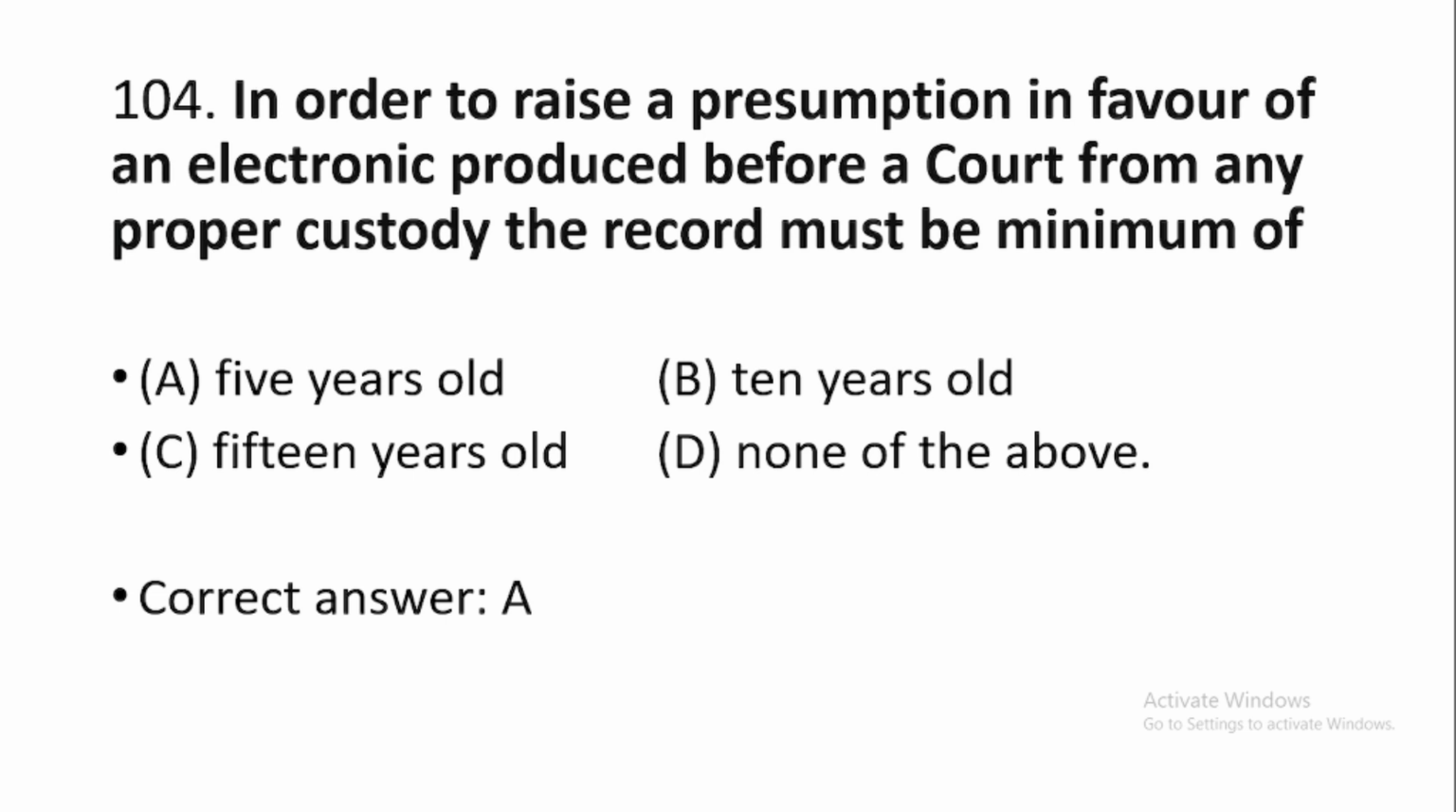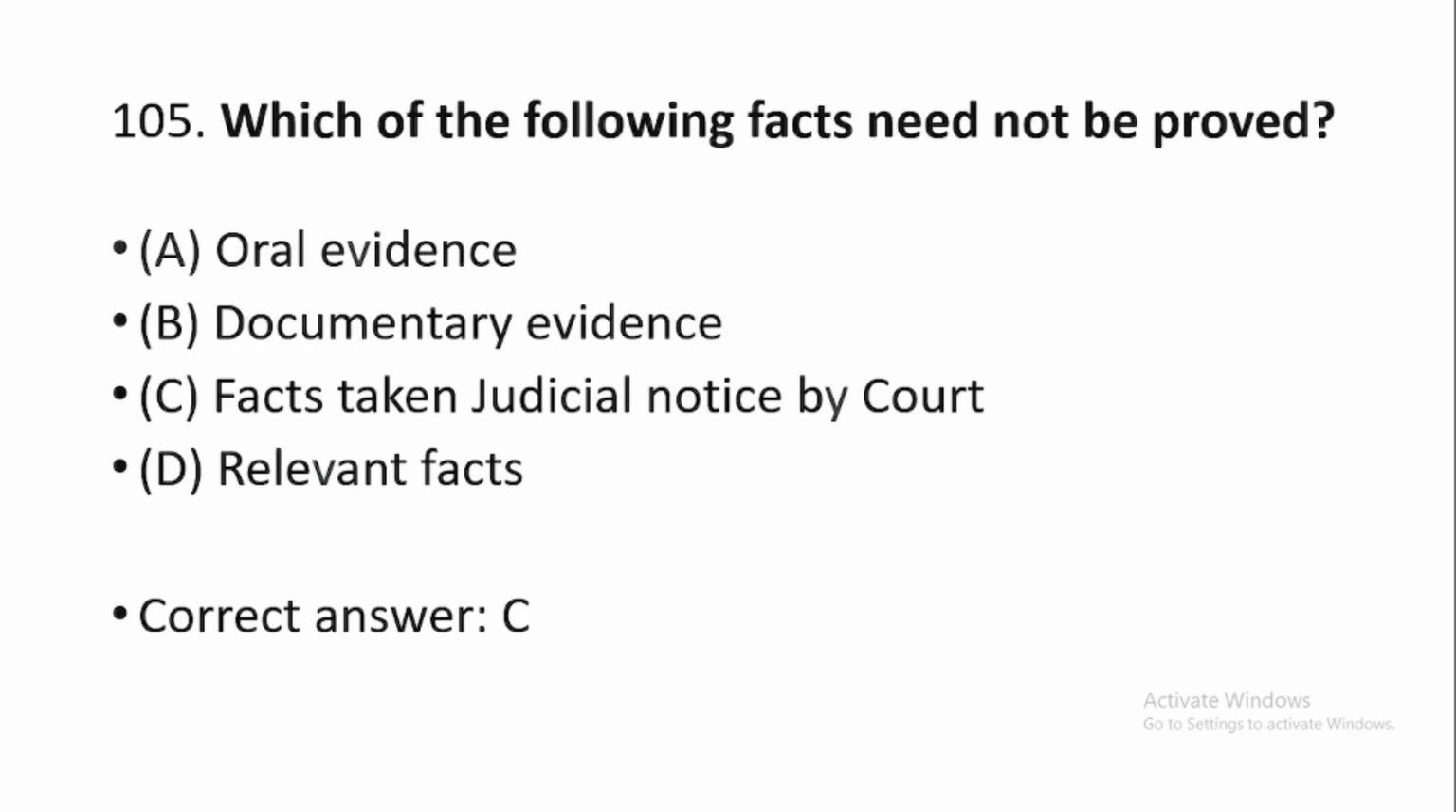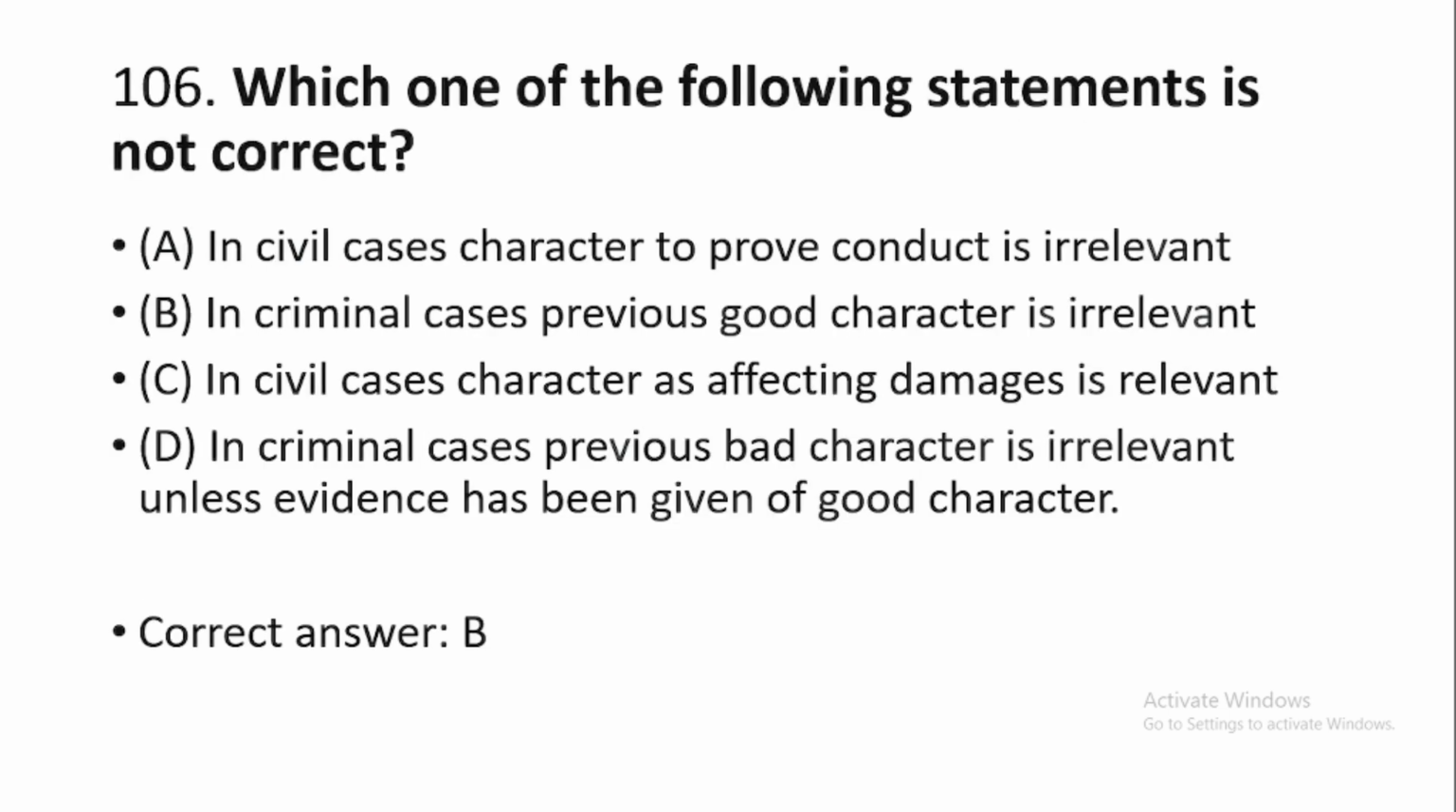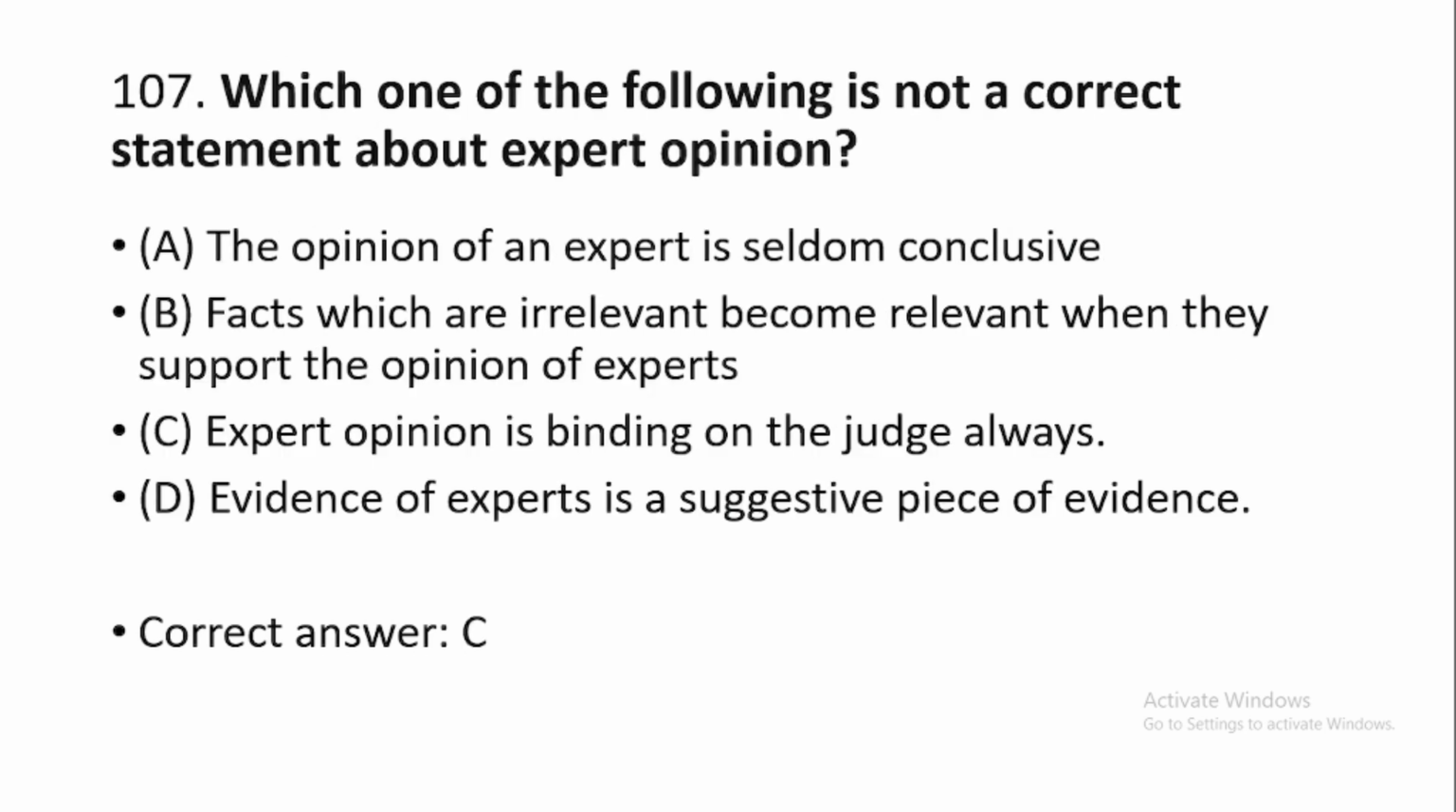104. In order to raise a presumption in favor of an electronic record produced before a court from any proper custody, the record must be a minimum of, option number A, it must be minimum of 5 years old. 105. Which one of the following facts need not be proved? Option number C. Facts taken judicial notice by court. 106. Which one of the following statements is not correct? Option number B. In criminal cases, previous good character is irrelevant. Well, this is not correct. Question number 107. Which one of the following is not a correct statement about expert opinion? Option number C.